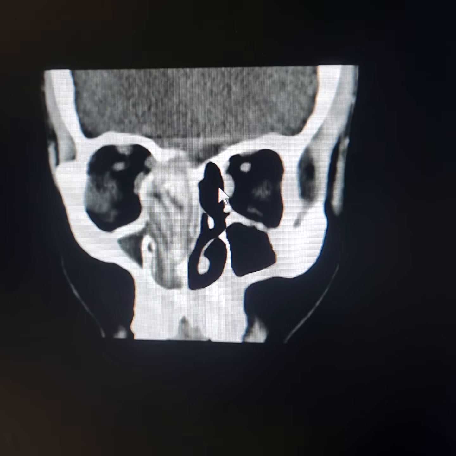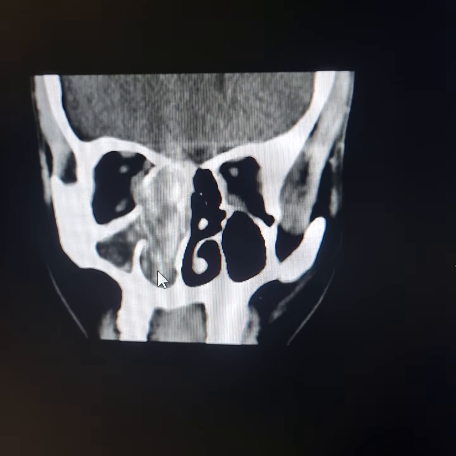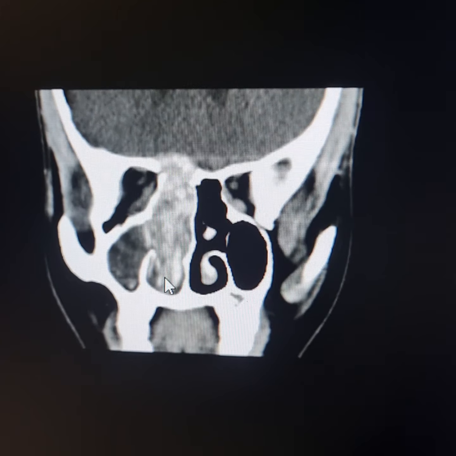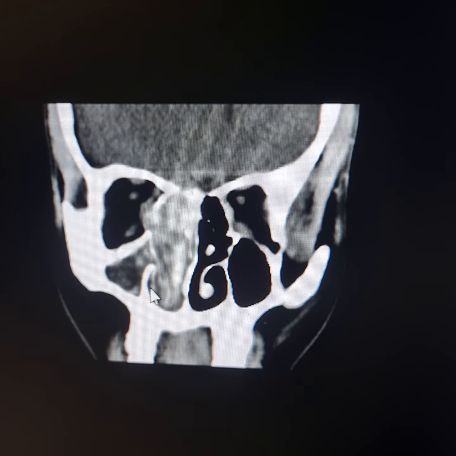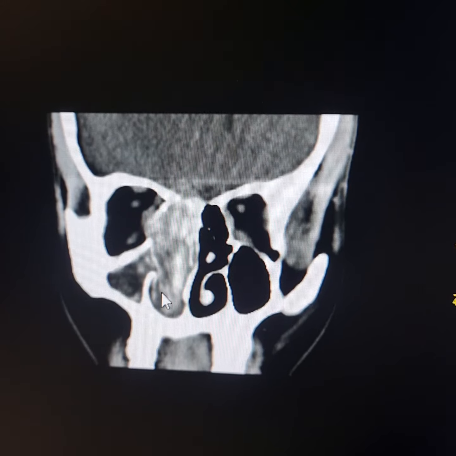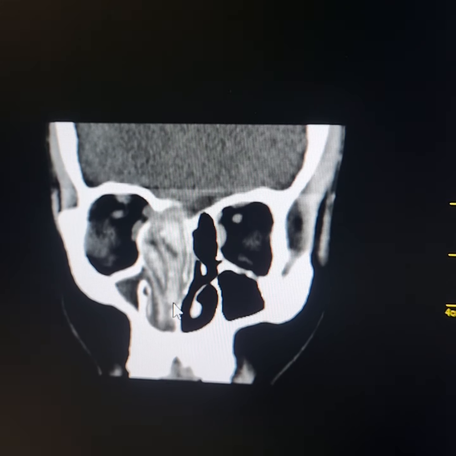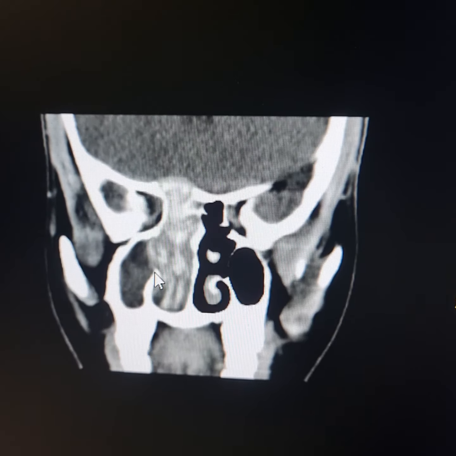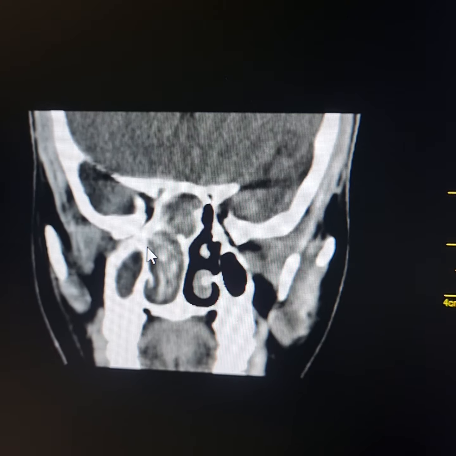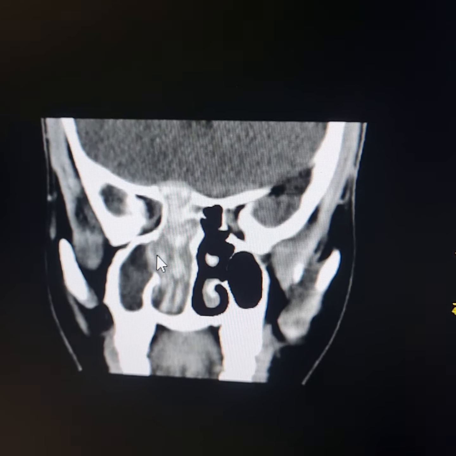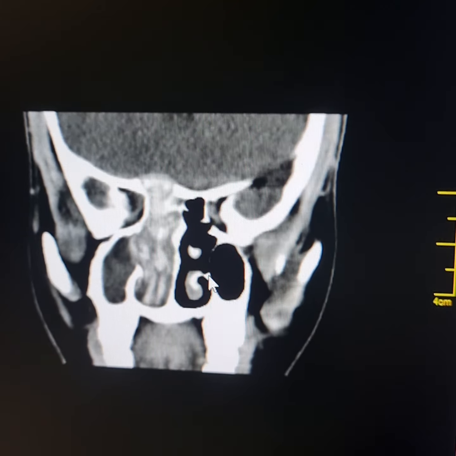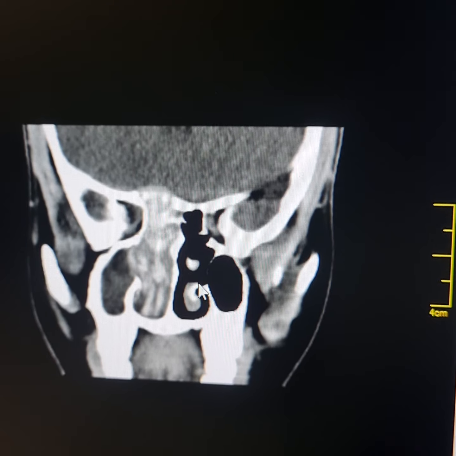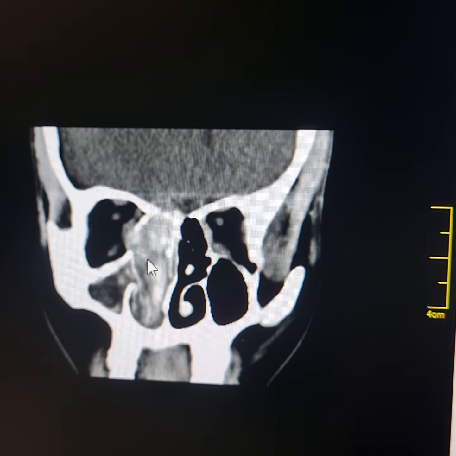Please observe this mass. The right inferior and middle turbinates are not separately identifiable. This is the right inferior concha, which is displaced laterally. It is thinned. This is the site of the right maxillary ostium. The mass projects into the middle part of the right maxillary sinus. Osteomeatal complex is eroded.